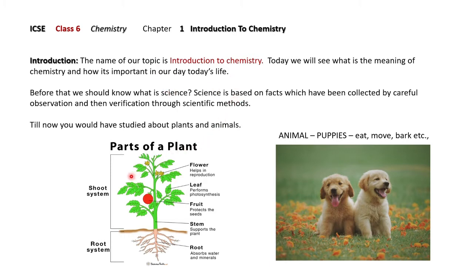So far, in science or EVS, we have come across parts of a plant. The shoot system and root system you will be familiar with. Usually we would have come across the biological lessons, that is the living things, parts of a plant, or how animals and their young ones behave and their activities, eating, moving, barking.